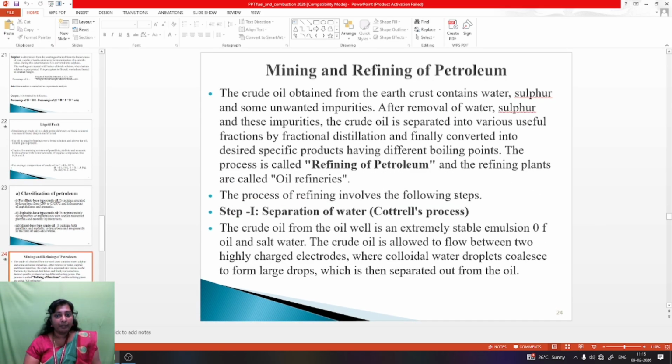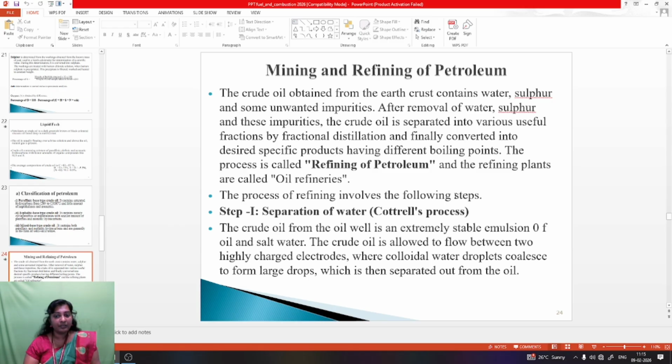Then mining and refining of petroleum. The crude oil is obtained from the earth crust containing water, sulfur and some unwanted impurities. After the removal of water, sulfur and these impurities, the crude oil is separated into various useful fractions by fractional distillation and finally converted into desired specific products having different boiling points. The process is called refining of petroleum, and the refining plants are called oil refineries.